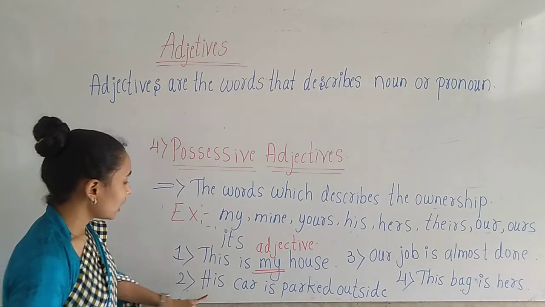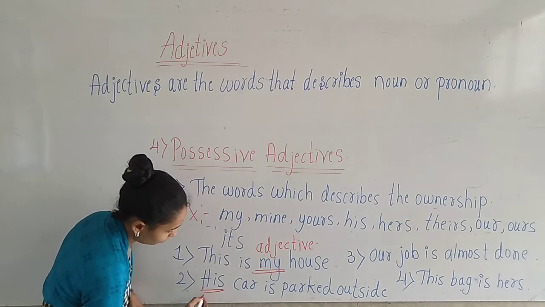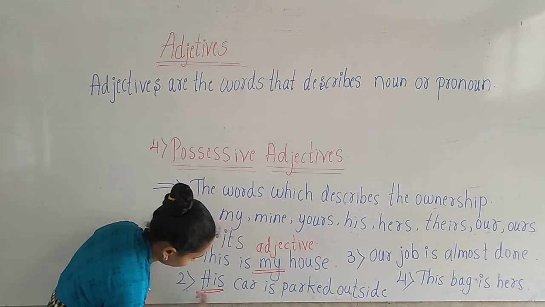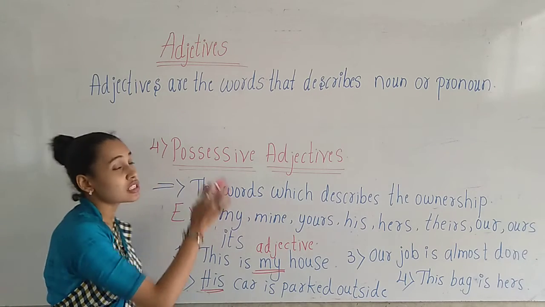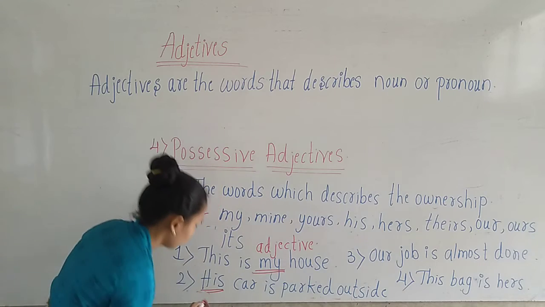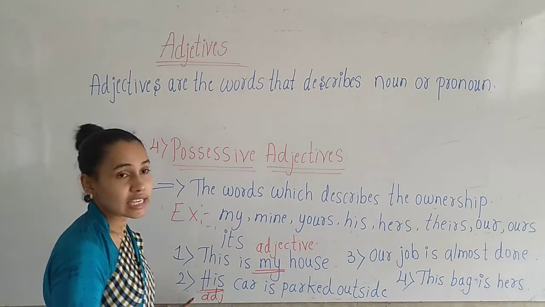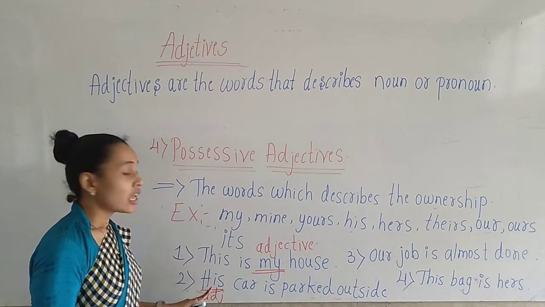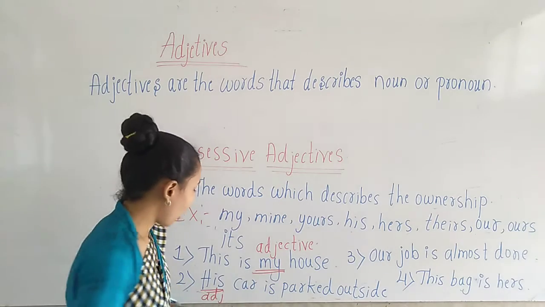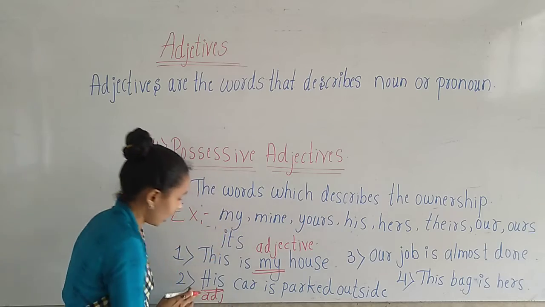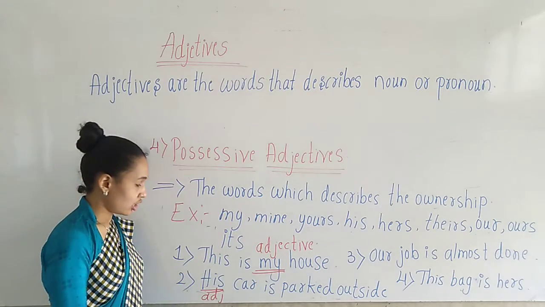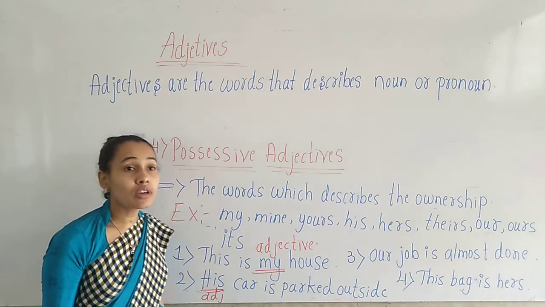So here his is the adjective, possessive adjective, children. Possession means ownership. Okay. Whose car, children? His car. So who is the owner here? He is the owner of that car. So car is the noun here and his is the possessive adjective which shows the ownership.